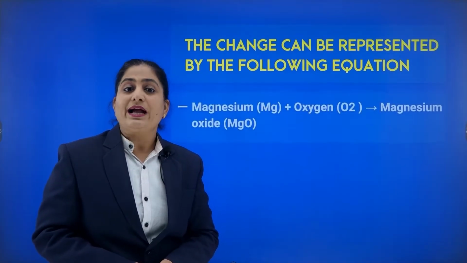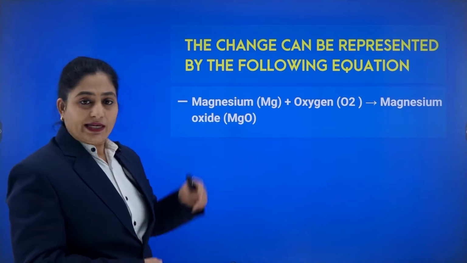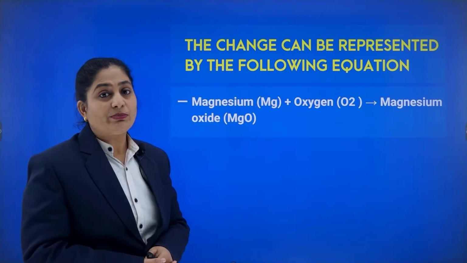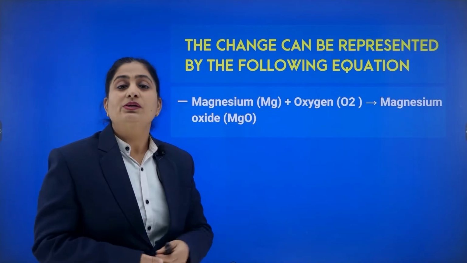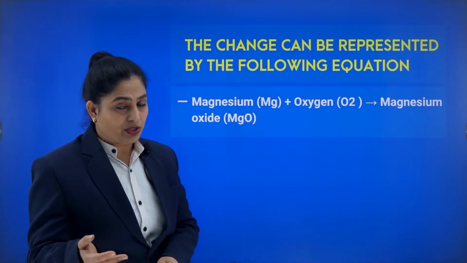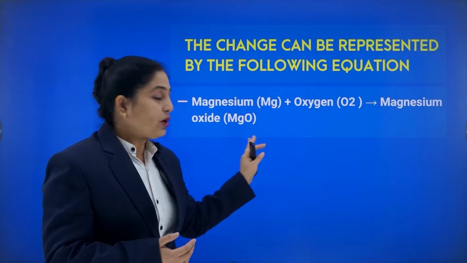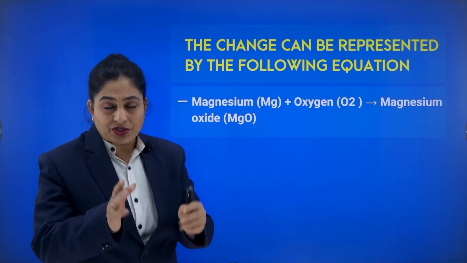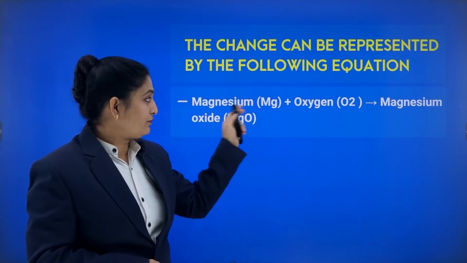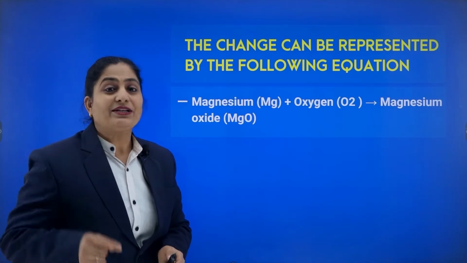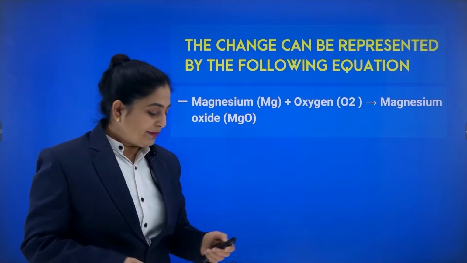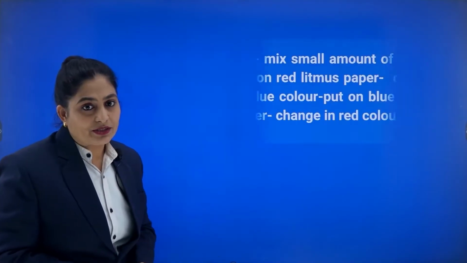Now, how does this reaction take place? We have taken magnesium wire, the symbol is Mg, and it reacts with oxygen. The oxygen is available to the magnesium wire from the atmosphere, and we get magnesium oxide. So this is how the reaction takes place. For the burning of this magnesium wire, we get the oxygen from the atmosphere and ultimately we get magnesium oxide.